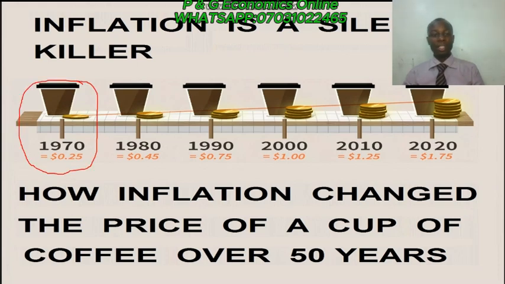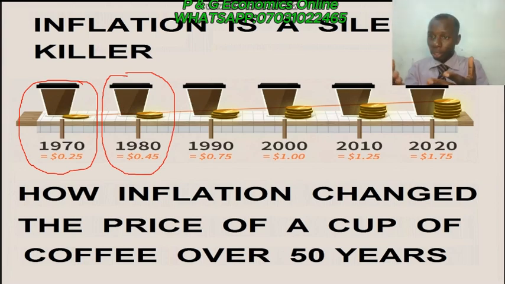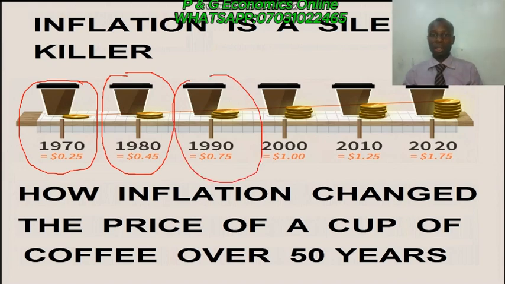Then what happened in the year 1980? It increased to 45 cents. In the year 1990, that same coffee did not increase in quantity, neither did it increase in quality. It has increased to 75 cents. Then by the year 2000, it becomes $1.